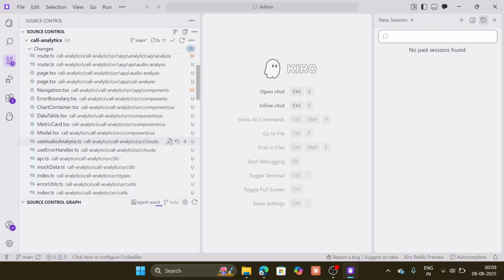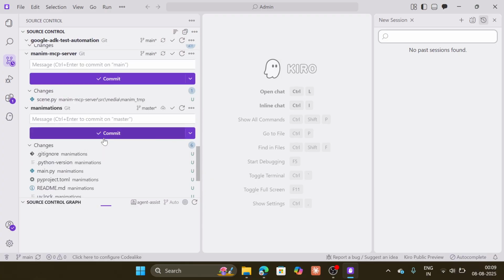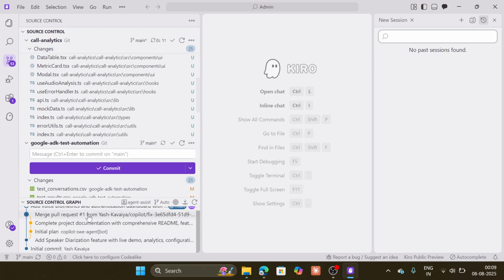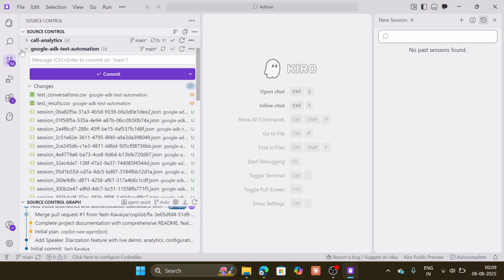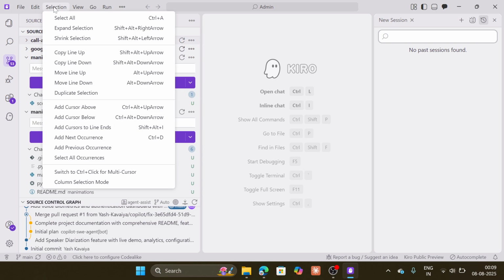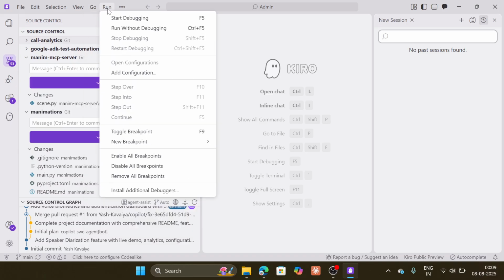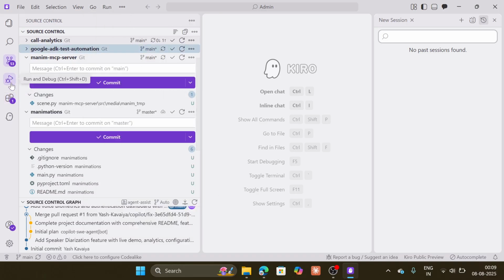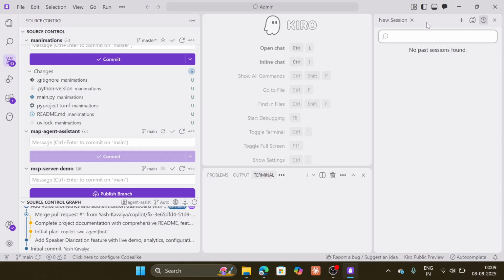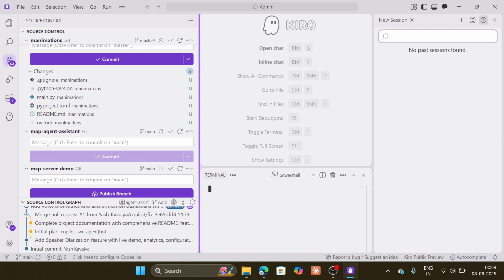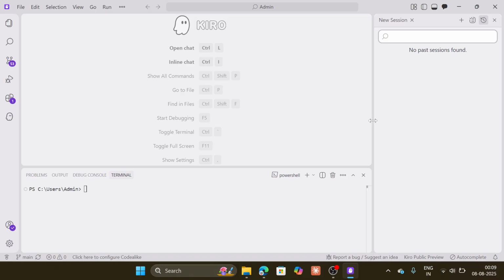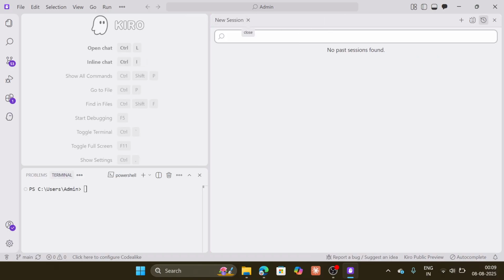I think for some projects it tries to find some git commands or my code and draw some graph related to my project. As of now I didn't do anything. Let's see if there is any limit or anything else I can see from Cursor. Add Cursor above and run the debugging endpoint, and there is some pricing related to this. Here I can find the terminal also. Okay, perfect. In this video I explored this IDE in depth, including a new session.